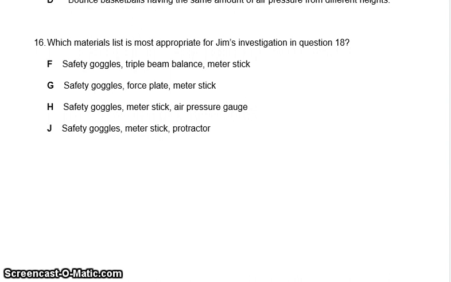16. Which materials list is most appropriate for Jim's investigation? What does he need? F. Safety goggles, a triple beam balance, and a meter stick. G. Safety goggles, a force plate, and a meter stick. H. Safety goggles, a meter stick, air pressure gauge. Or J. Safety goggles, meter stick, protractor.